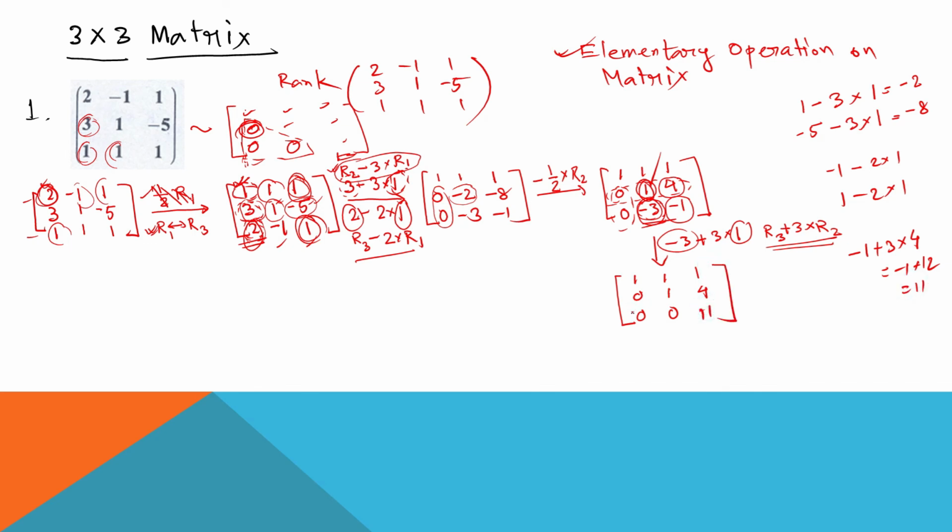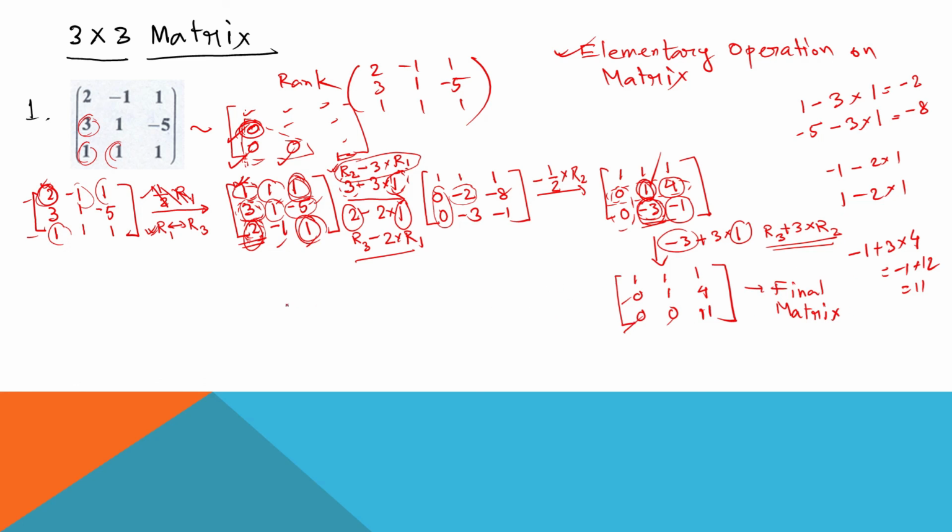Look, our target is fulfilled now. What was our target? Our target was to make this element and this element 0. So these and these, now it is 0. This is done. All elementary operations have been done. Now we need to check. So this is the final matrix, after all elementary operations have been done.